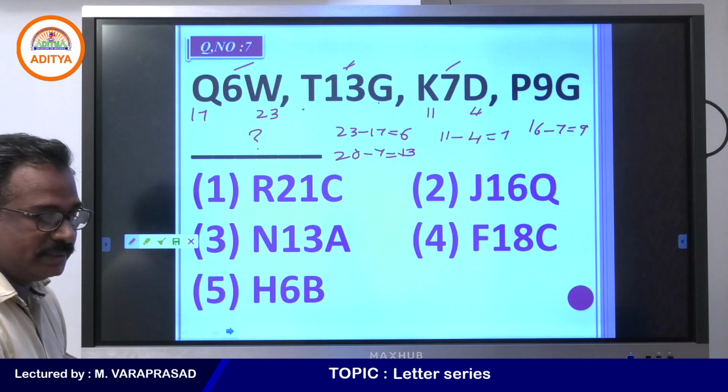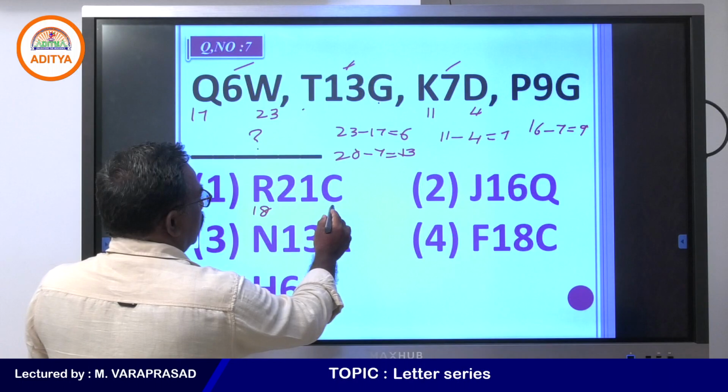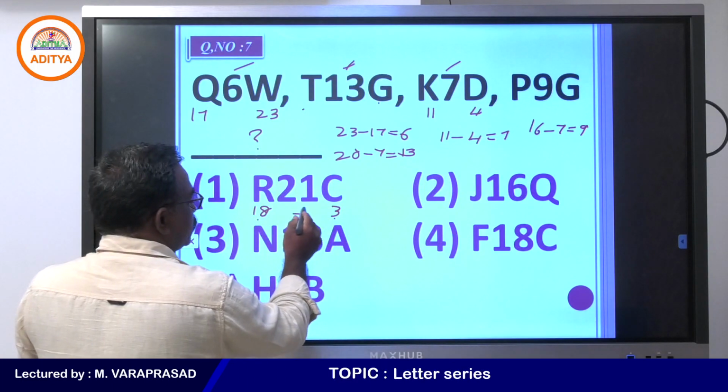Yes, R21C: this is the 18th letter and this is the 3rd letter. 18 plus 3 is 21.